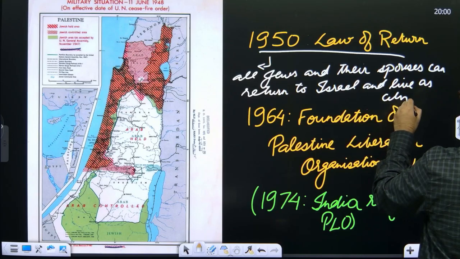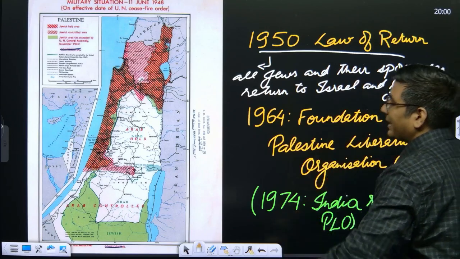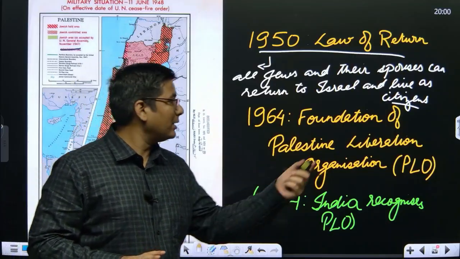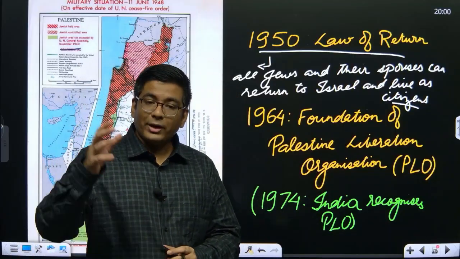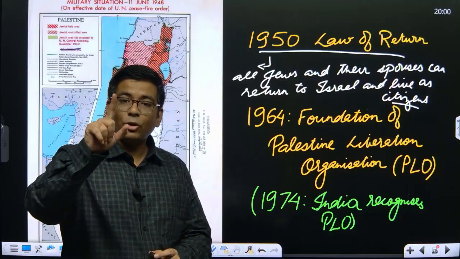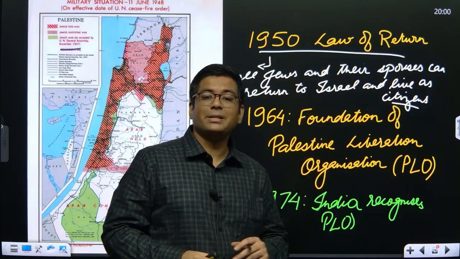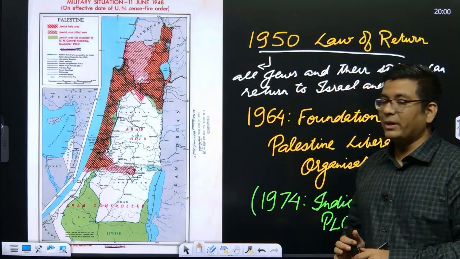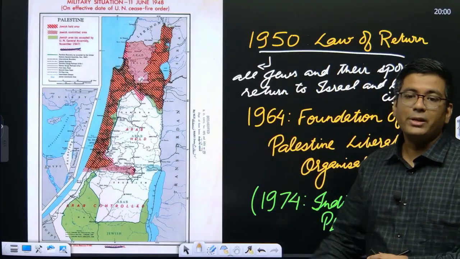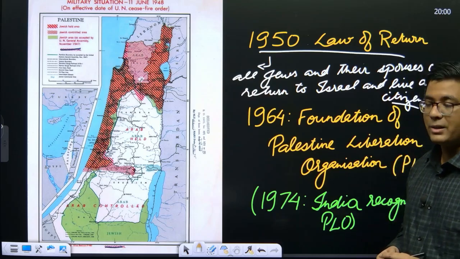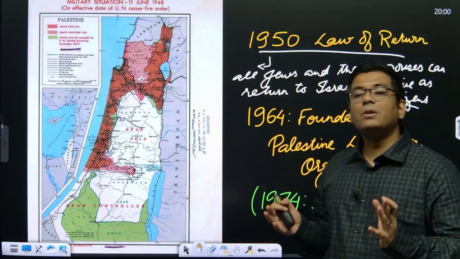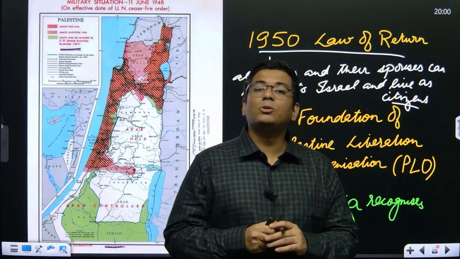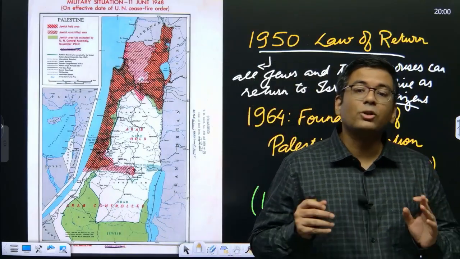This is one of the most famous principles in the world, that all the Jews wherever they are in the world can come and belong to Israel. If they come to Israel, they will be given citizenship and voting rights, the same rights as the citizens. So the law of return passed in 1950 meant that all the Jews in the world can find their Jewish home in Israel. Now, Israel as a word means the land of God, and Israelites, the individuals who live in Israel, are called the children of God.